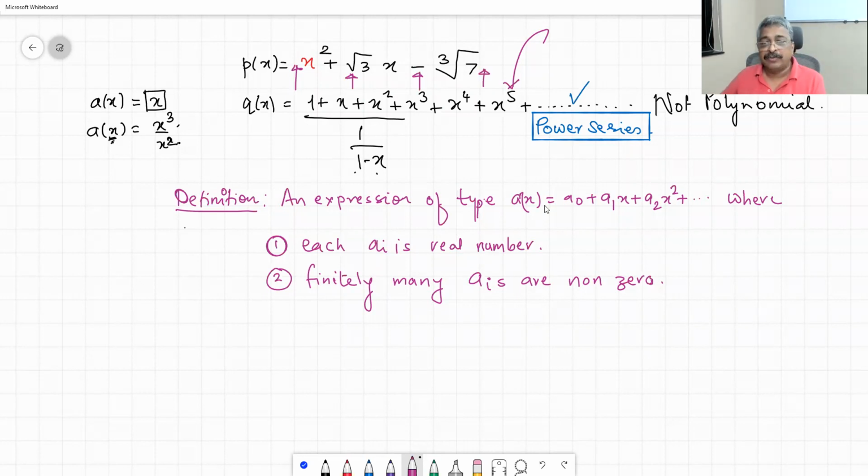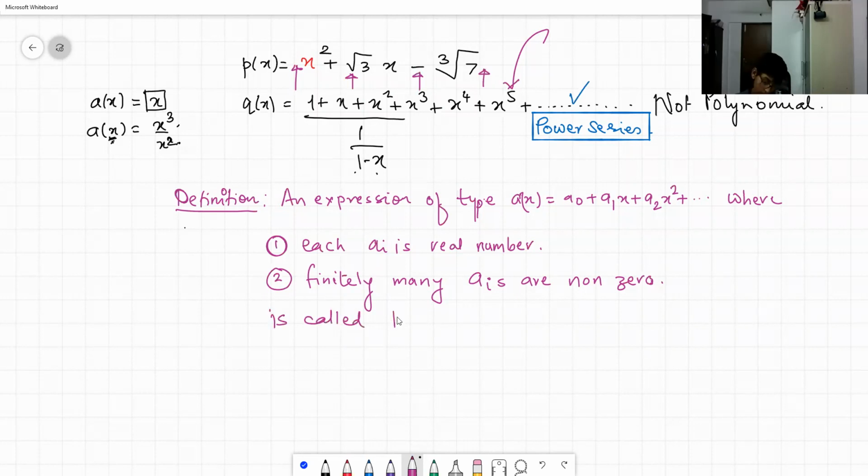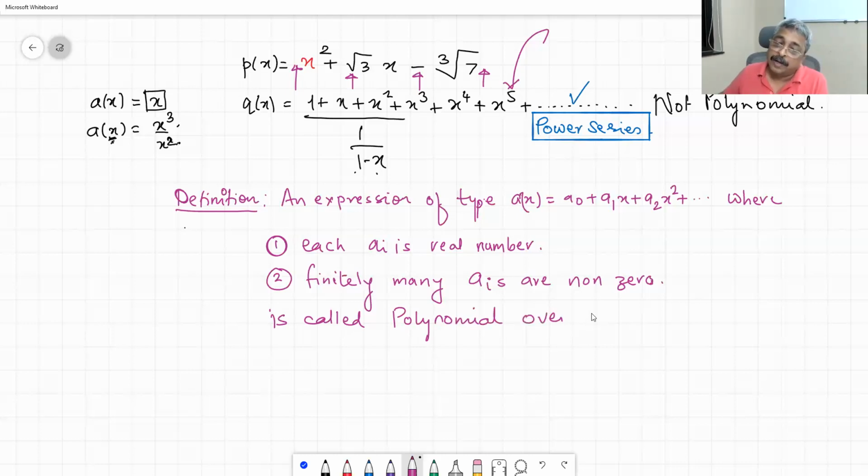Then an expression of this kind is called a polynomial over real numbers.